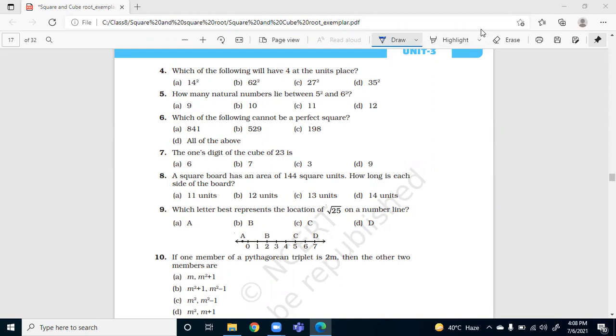Okay, so let's start. Which of the following will have 4 at its unit place?